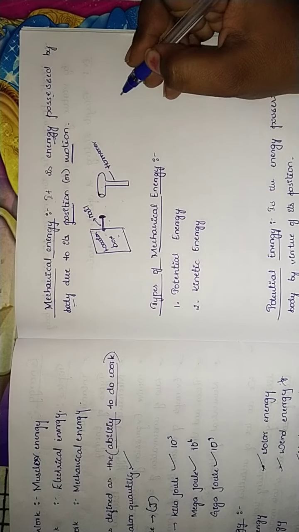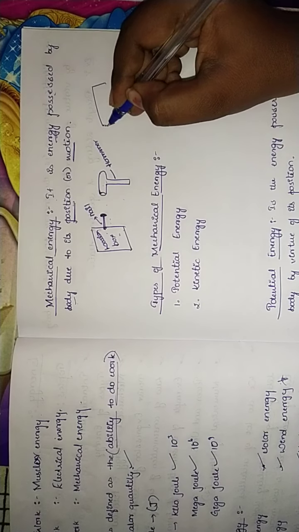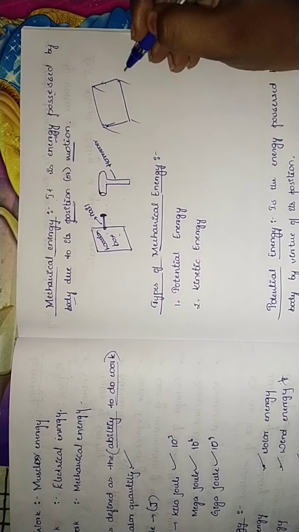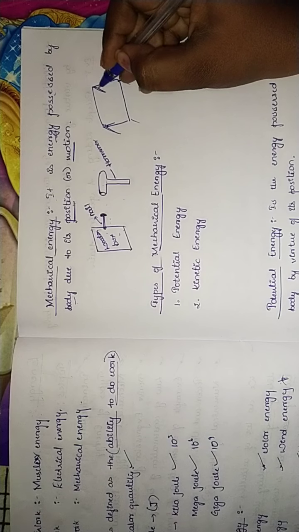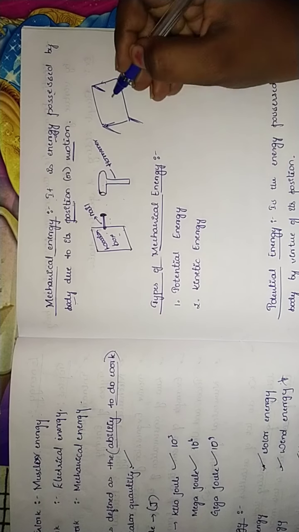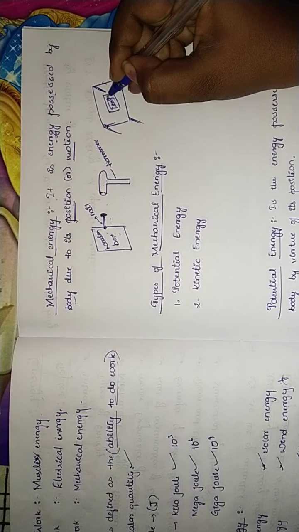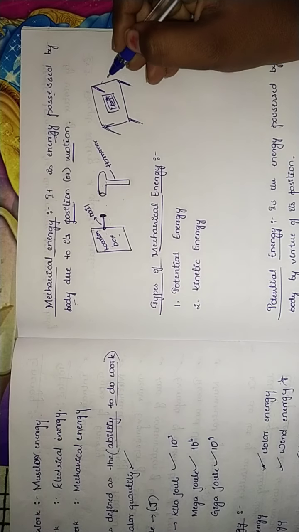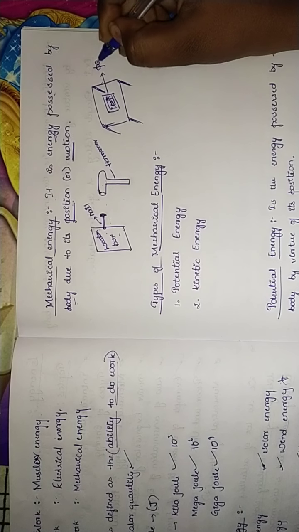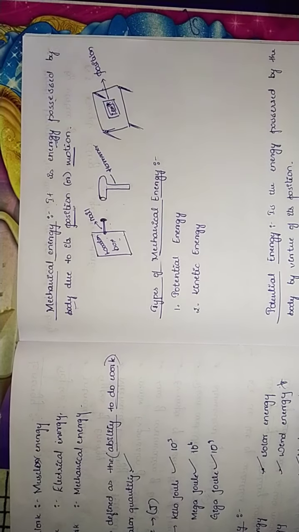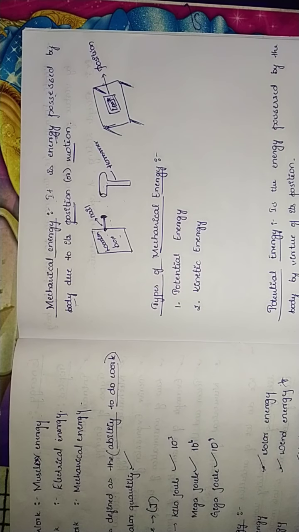Let me take one other example. I have a table here, and on the table I have placed some books. So it is said to be in position, which means it is at rest.